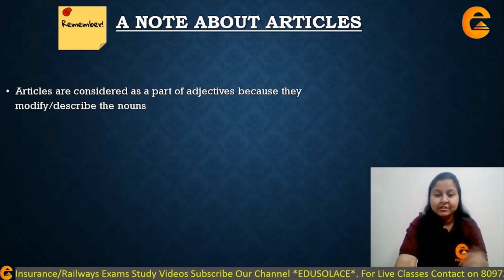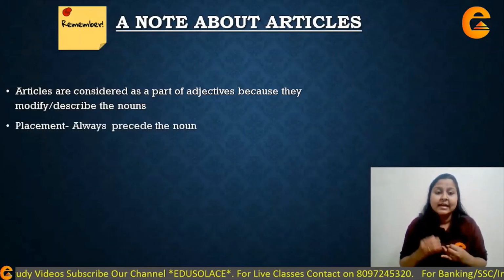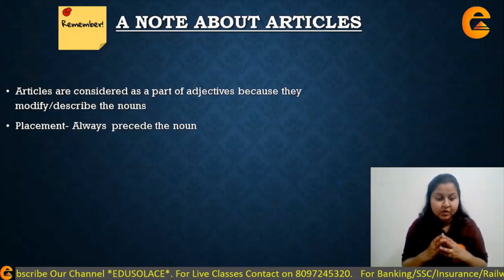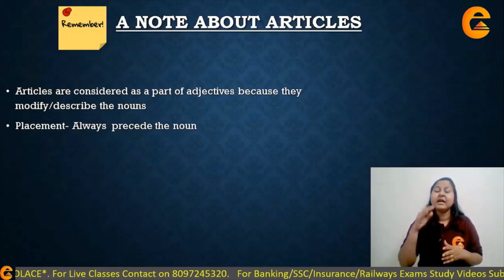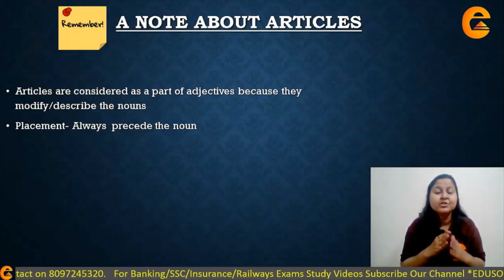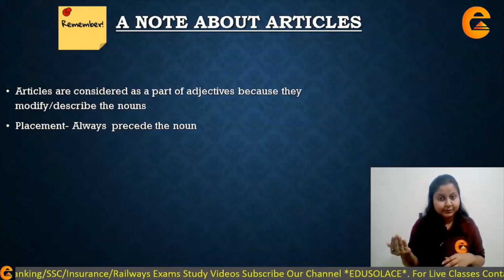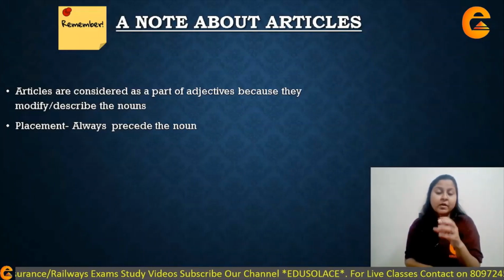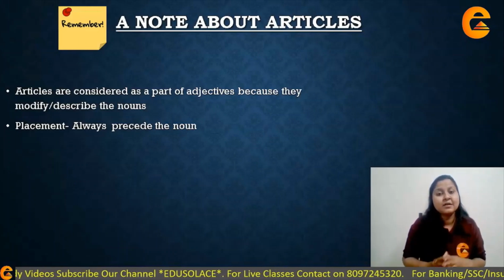So let's see which are the different types of articles we have. We have articles a and the. Okay. Second point is about the placement. Like I said, the article should always be placed right before the noun. It should always precede the noun. You cannot have articles after the noun. Okay. If you're talking about a noun, you need to describe it beforehand using some article.